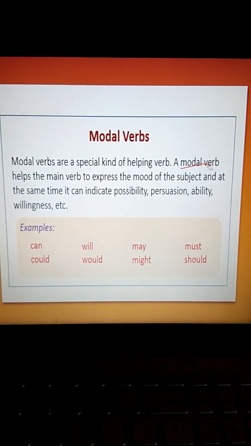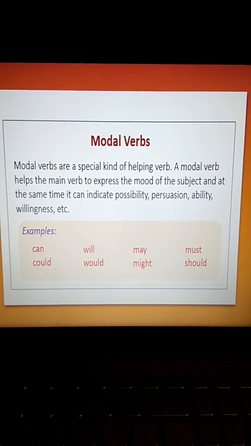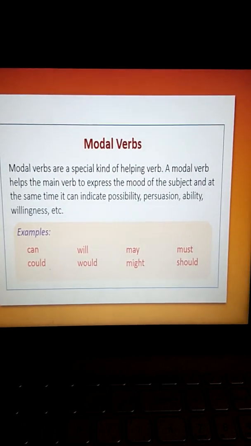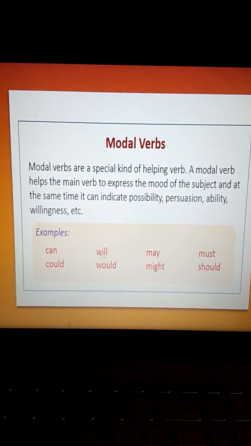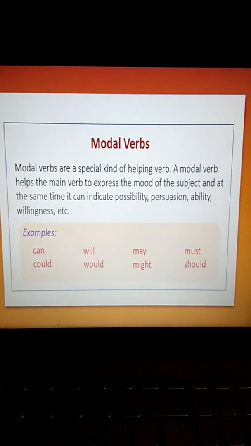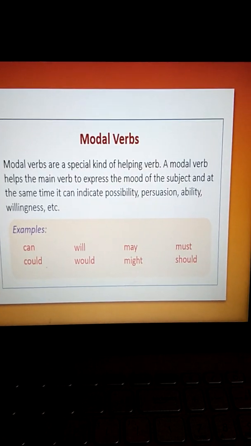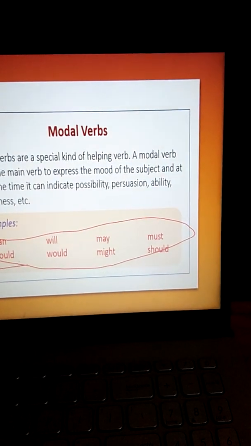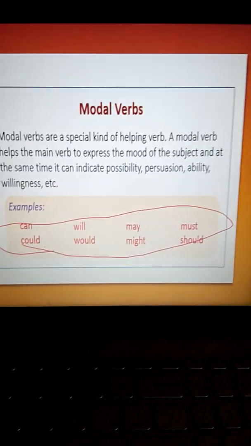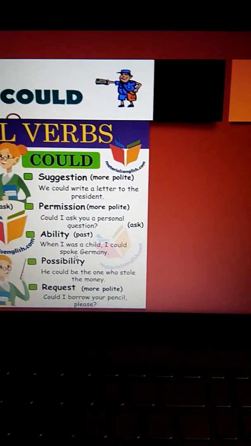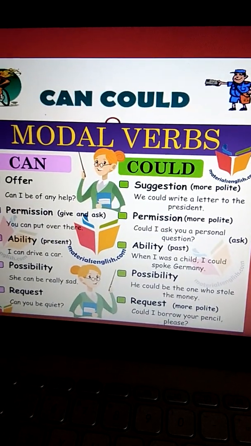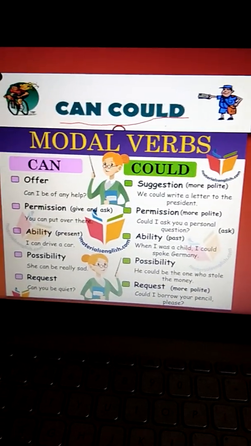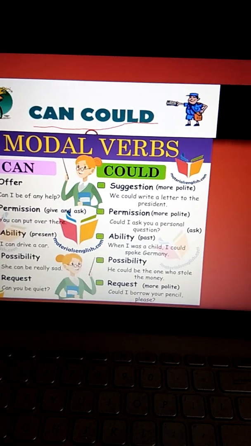So which are the modal verbs? The examples of modal verbs are can, could, may, must, will, would, might, and should. Okay, so these are the different kinds of modal verbs that you can see here. Is it clear to all of you? Now we will come to each of the modal verbs one by one. So the first two modal verbs that we take into consideration are can and could.